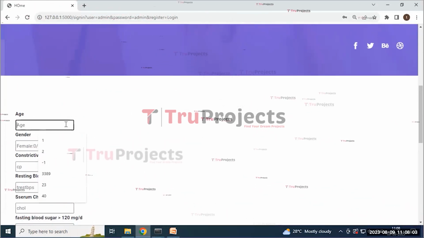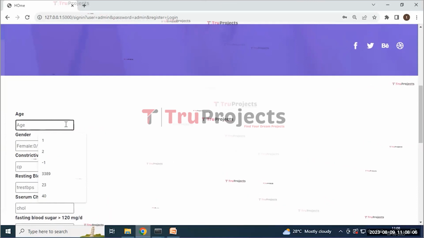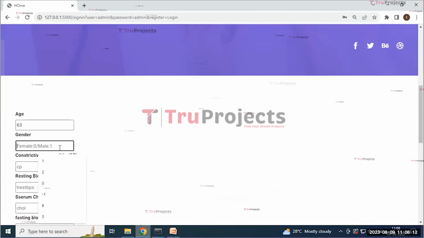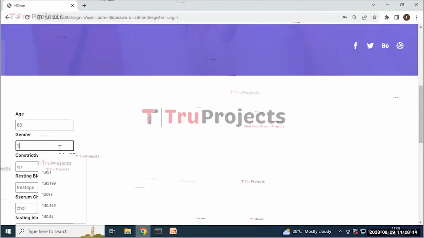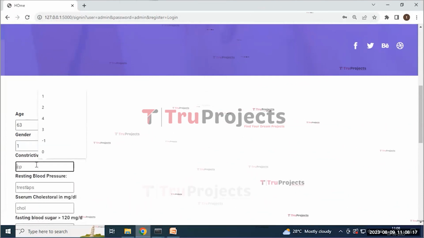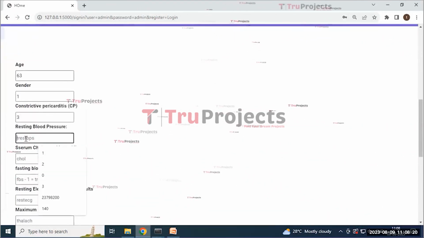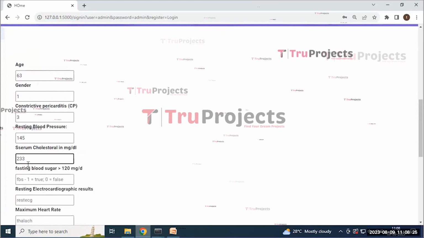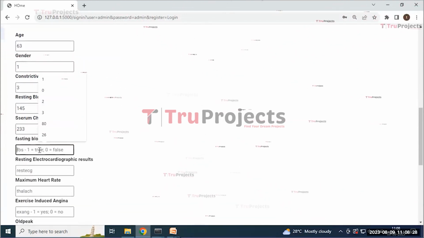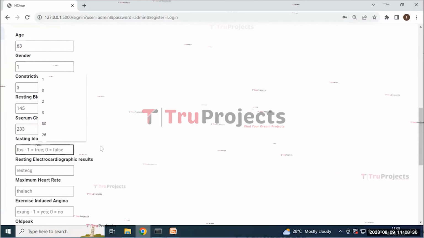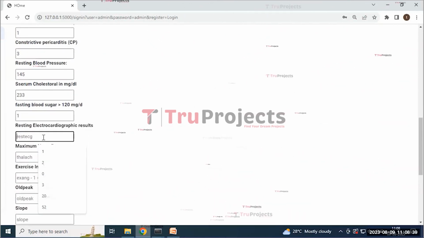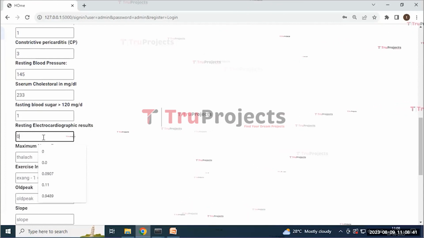Age is 63, and female or male: female means 0, male means 1. I'm entering 1 as male, and the CP is 3, and the resting blood pressure is 145, and the serum cholesterol is 233, and the fasting blood sugar, if it is greater than 120, then it means true, that means we enter 1, if not then we write 0. I'm entering 1, which means it is greater than 120, and the resting electrocardiograph result is 0,